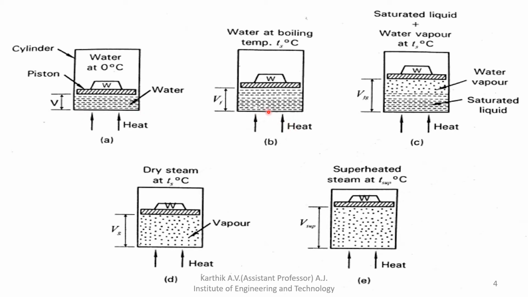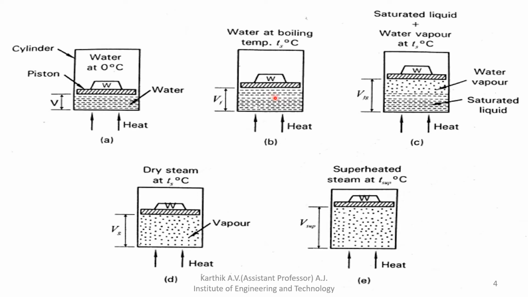When you supply heat to the cylinder, what happens? The water slowly converts into vapor form, and the volume increases. Why? Because when the water is heated, it loses its density.